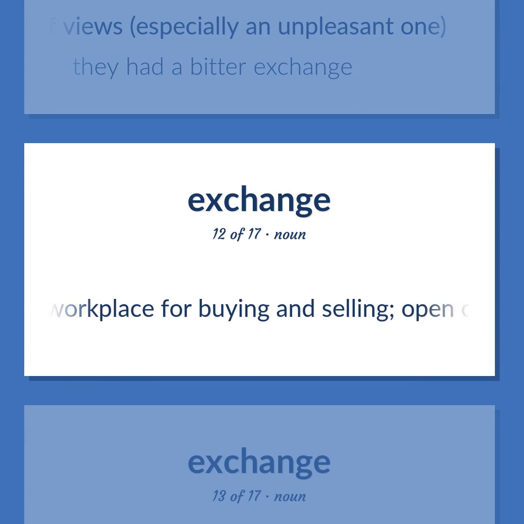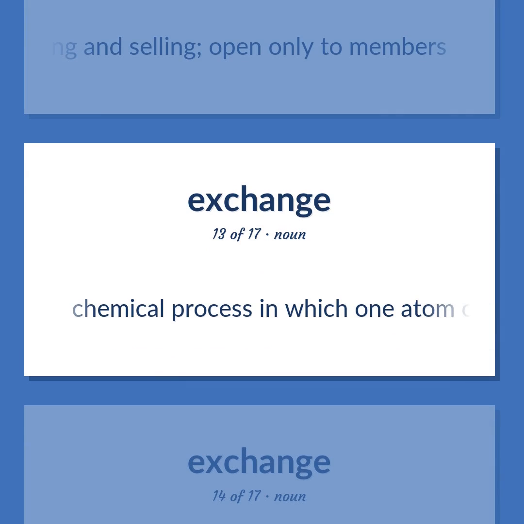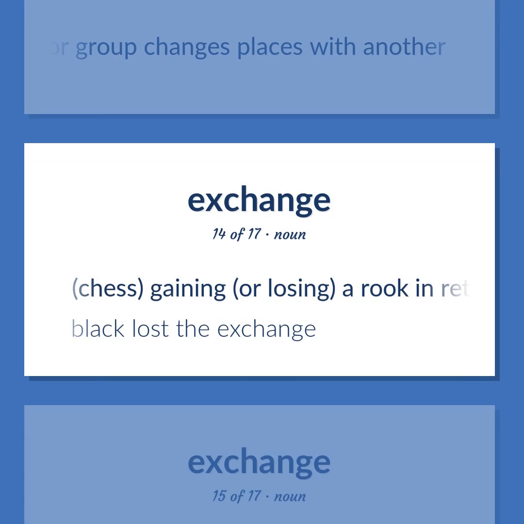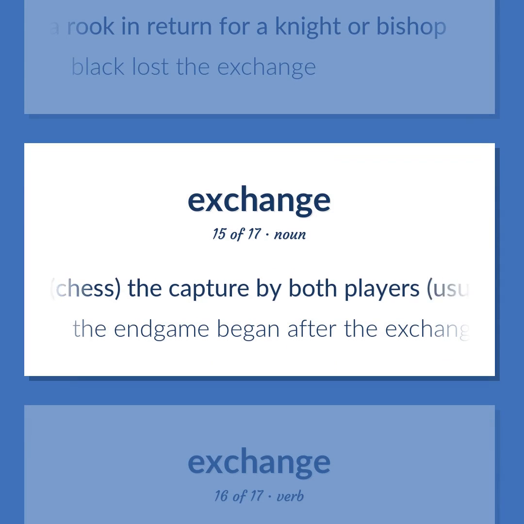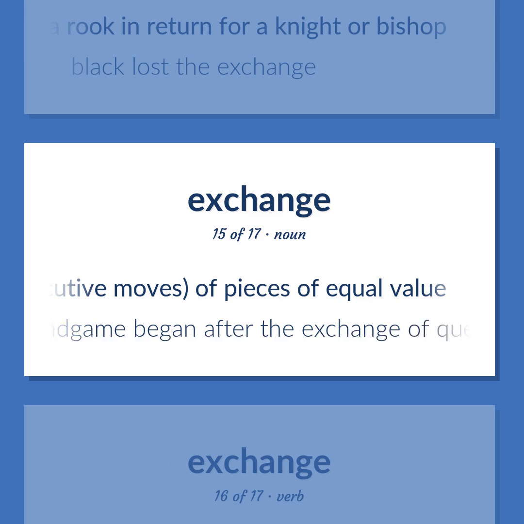A workplace for buying and selling, open only to members. Chemical process in which one atom or ion or group changes places with another. Chess: gaining or losing a rook in return for a knight or bishop. Black lost the exchange. Chess: the capture by both players, usually on consecutive moves, of pieces of equal value. The endgame began after the exchange of queens.